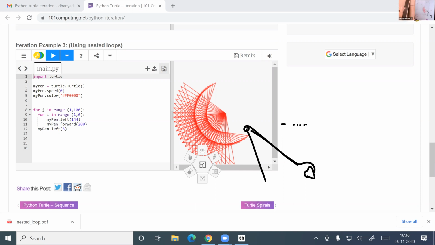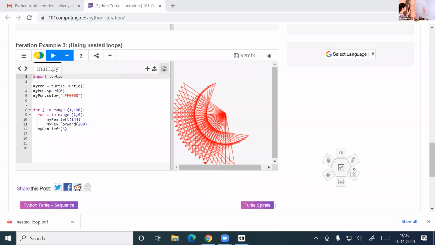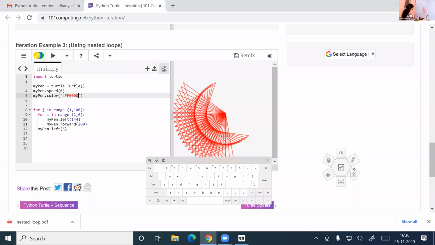So let's see how this is working. This is a for loop. So you just understand, the color is given as red. It will change to red. We can write any color.